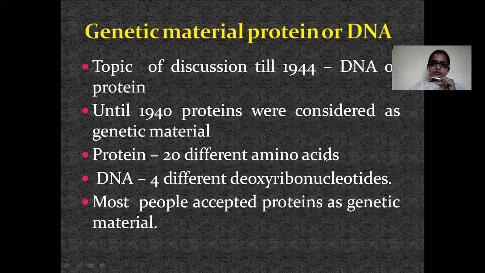As 20 different amino acids help in the formation of proteins, there is much variation in proteins, so scientists thought maybe proteins act as the genetic material. Most people accepted proteins as the genetic material, so they were sure that proteins are the actual genetic material.